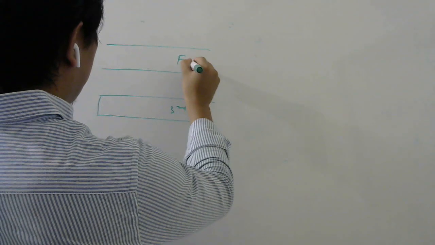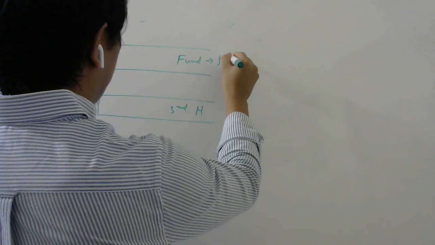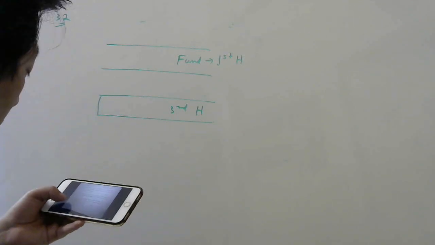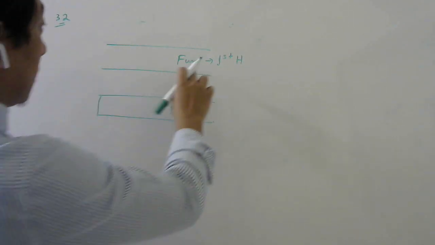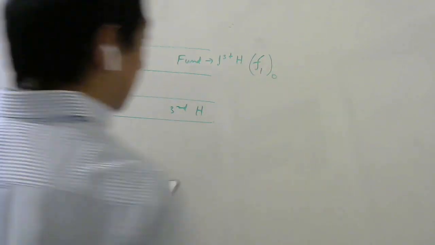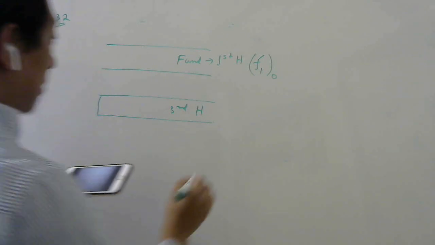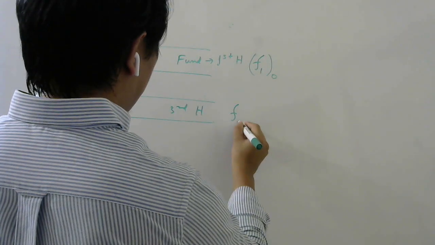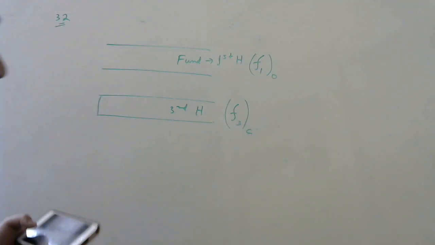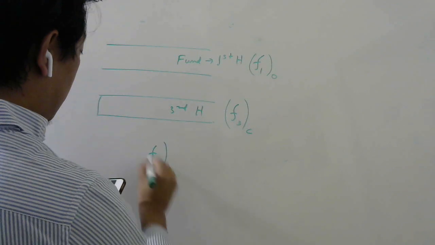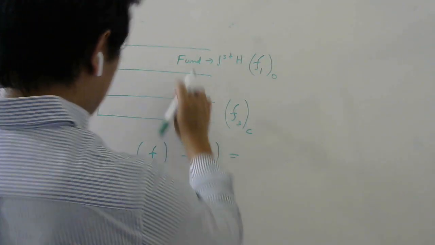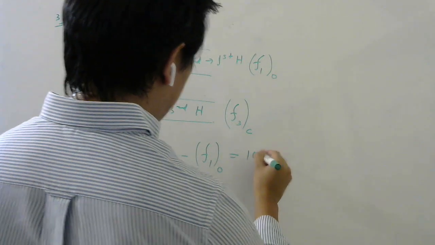Here it is fundamental frequency. Fundamental frequency means which harmonic? First harmonic. So this is found to be higher than this by 100. They want the fundamental frequency of open pipe. Let us say F1 for open. This is third harmonic of closed pipe, F3 of closed pipe. So F3 closed minus F1 open, this is higher than this by 100. So the difference is 100.